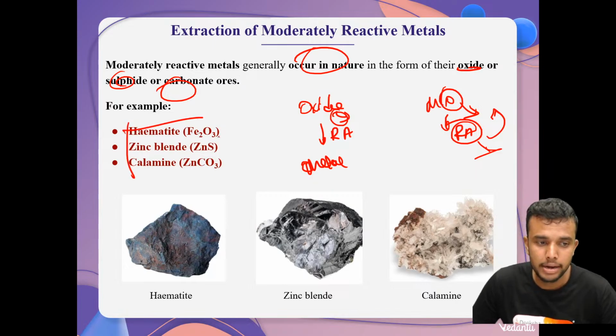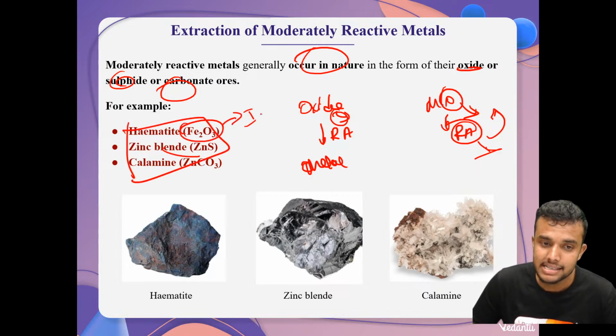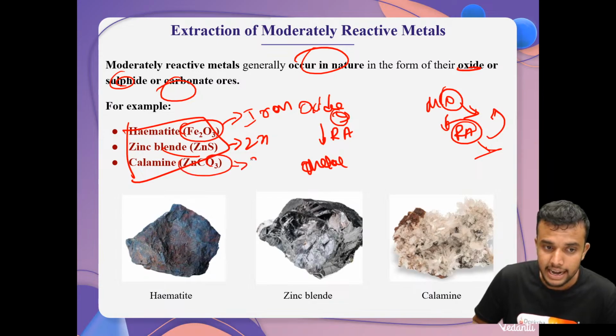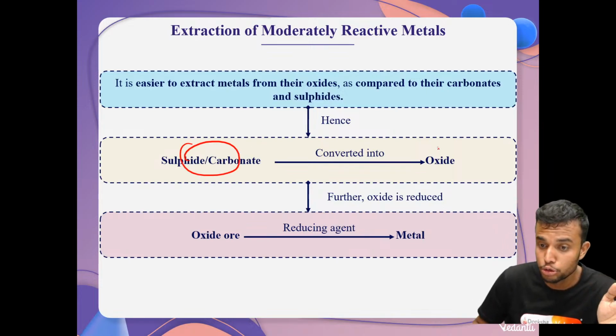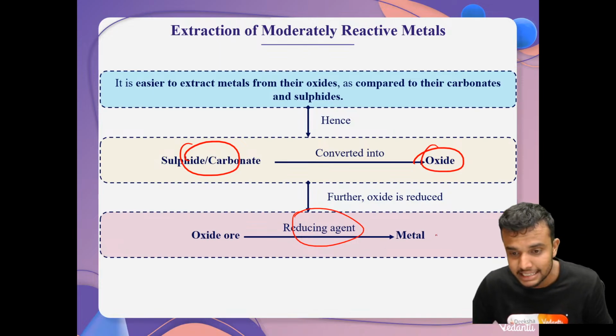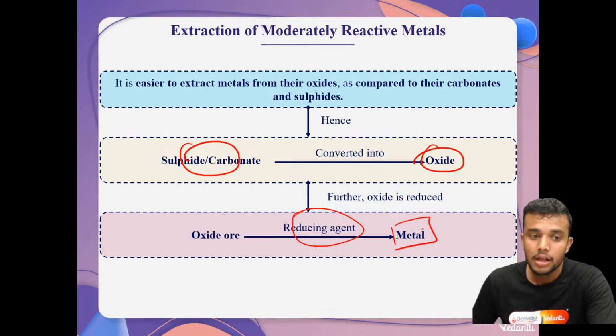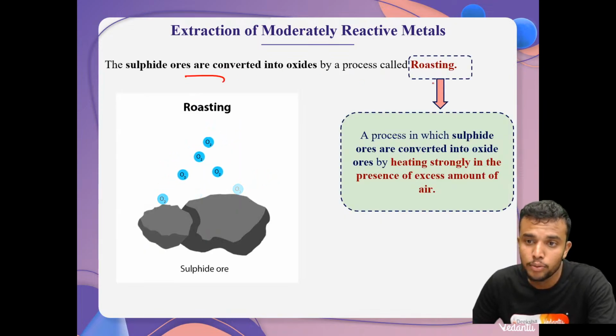For example, hematite is an ore of iron. Zinc blende is an ore of zinc, in the form of zinc sulfide, and calamine is an ore of zinc in the form of zinc carbonate. First, we need to convert the sulfide ores and carbonate ores to oxide form, and after that, by using a reducing agent, we can easily extract the metal. The conversion of carbonate or sulfide ores to oxide ore is done by roasting or calcination.